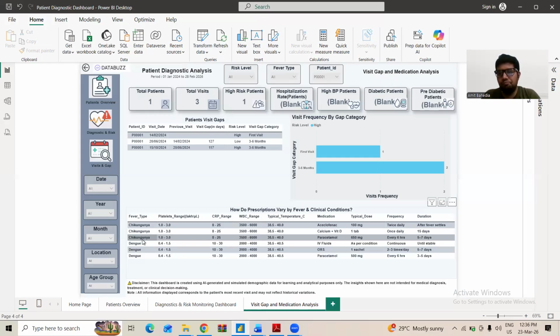Okay, so that's all about this particular project. It was just a brief overview. My main aim was not to show you the dashboard, but to make you understand how patient diagnosis data analysis is important for hospitals, and how it benefits hospitals to run and provide effective services to their patients.